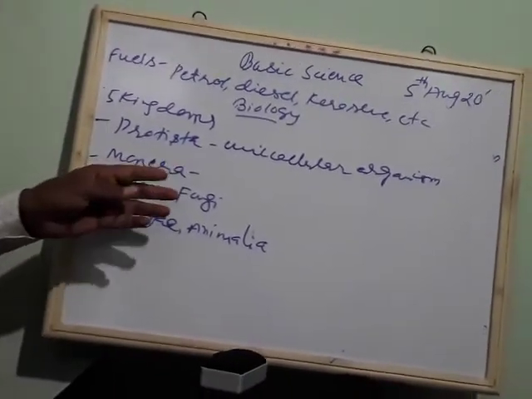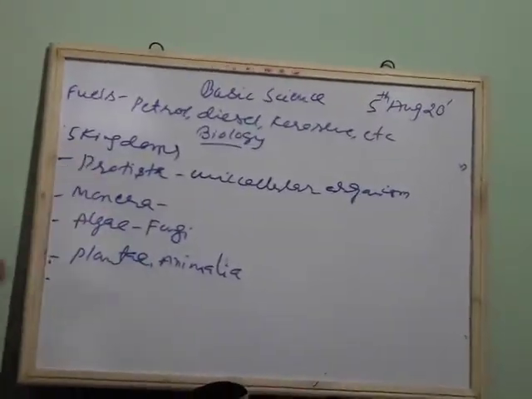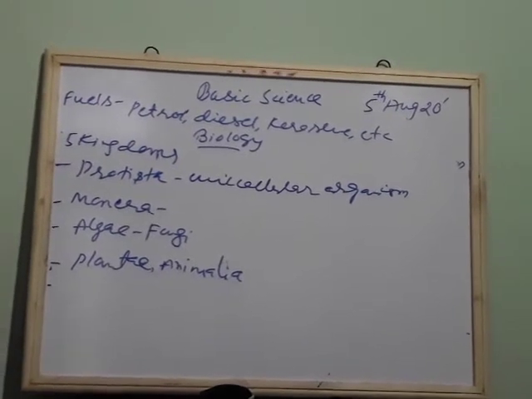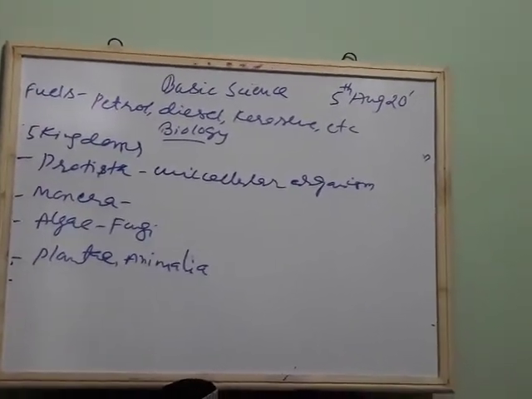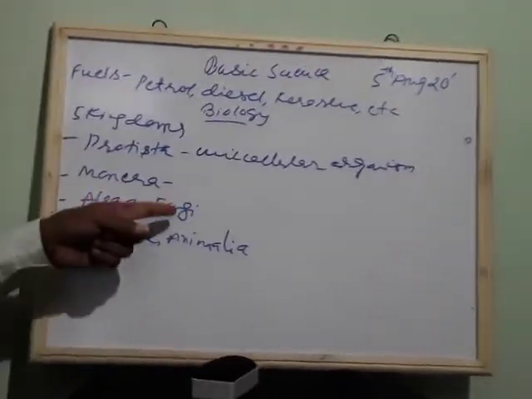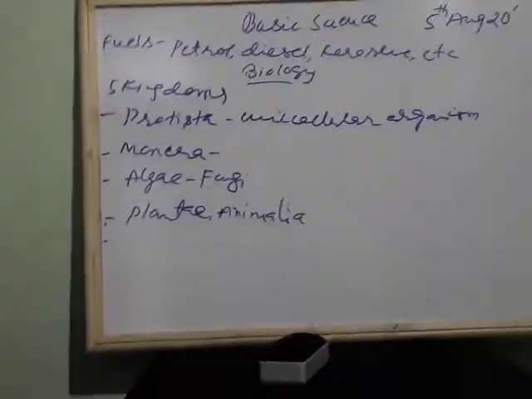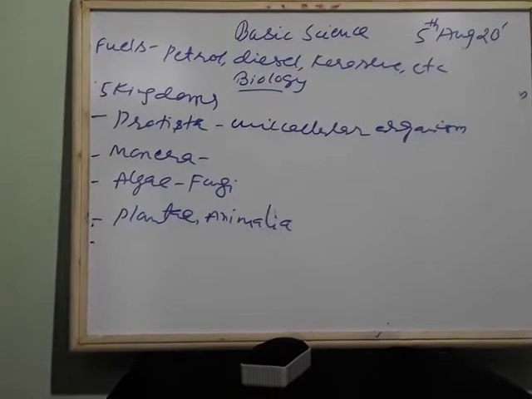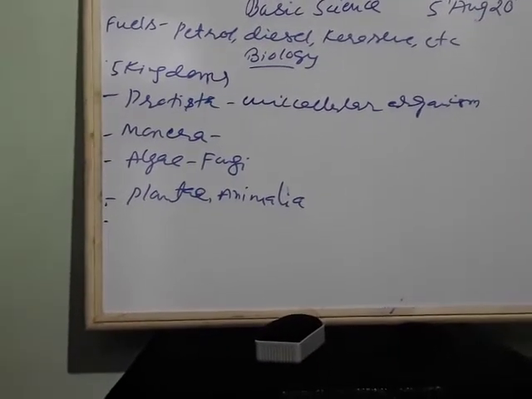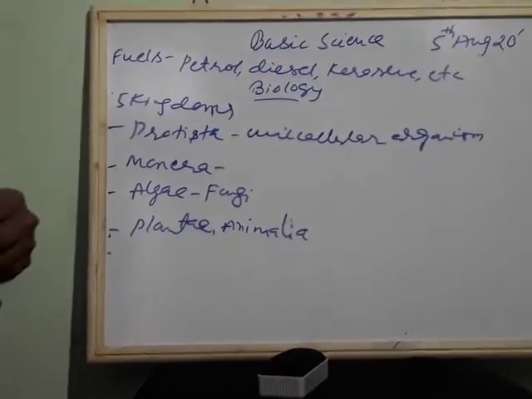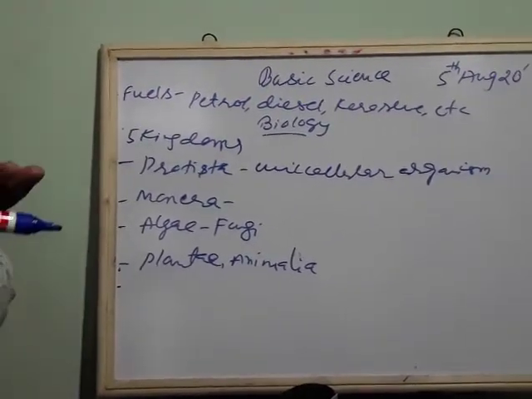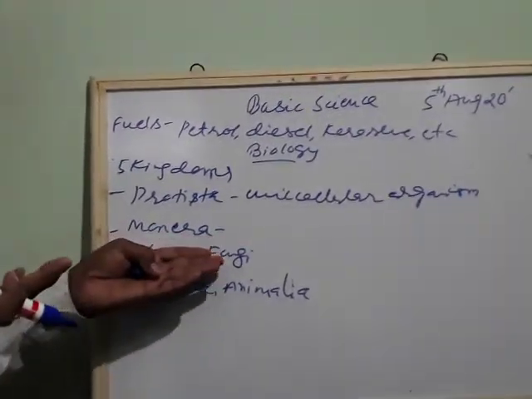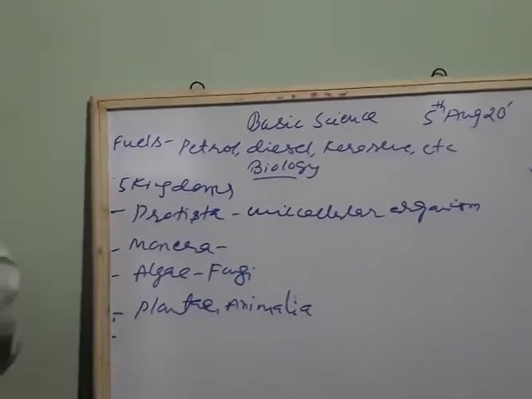Algae and fungi: algae is blue-green algae, found in waste water where you see green color. Fungi includes fungus, generally called bread mold. If you keep bread or chapati or roti for a few days in a closed container, a green fungus forms.